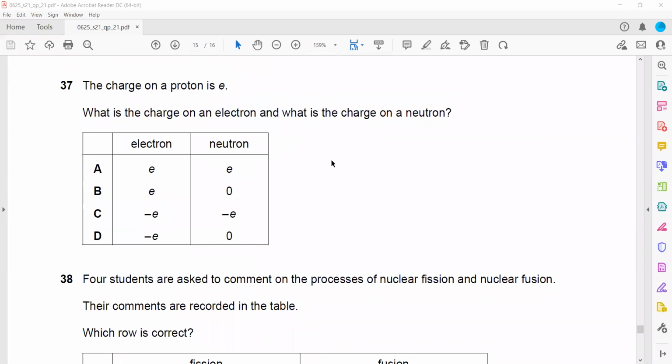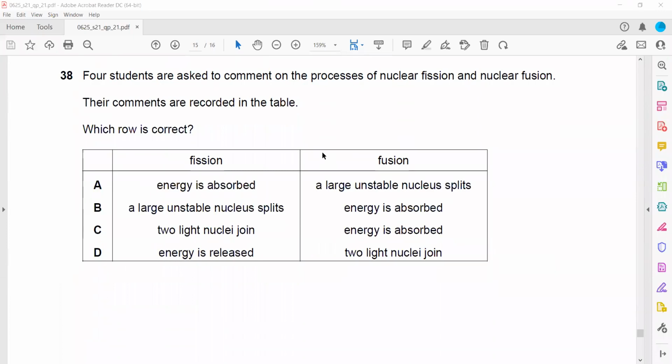Then 4 students are asked to comment on the process of nuclear fission and fusion. Their comments are recorded in the table. Which row is correct? Fission and fusion both release energy. That is one thing. Fission means breakdown of a large unstable nucleus into lighter nuclei, and fusion means two lighter nuclei join to form a heavy one.